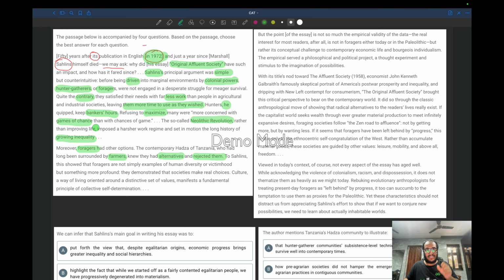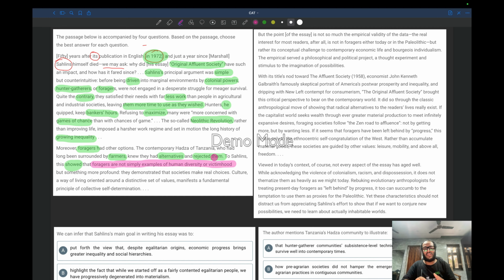showed that these foragers are not simply examples of human diversity or victimhood. This is not a different breed of human society which tends to work very little and spend free time doing whatever they want. It's not like that. Neither is it a diversified human society, nor are they victims of something. Maybe you might have thought that after colonial powers, these hunter-gatherers were behaving like this. It's not like that. They are not victims of these colonial powers.